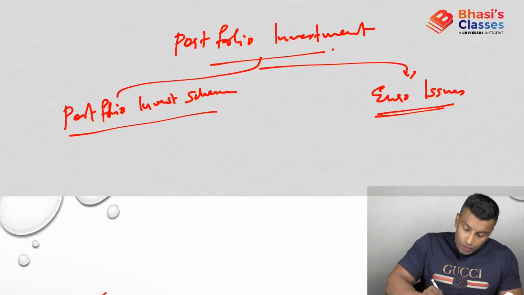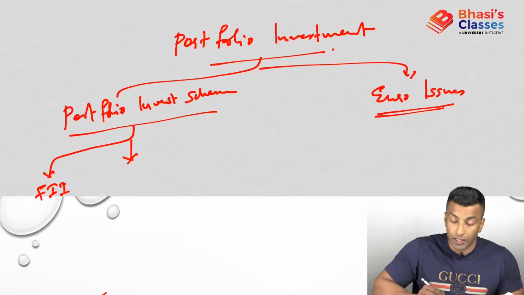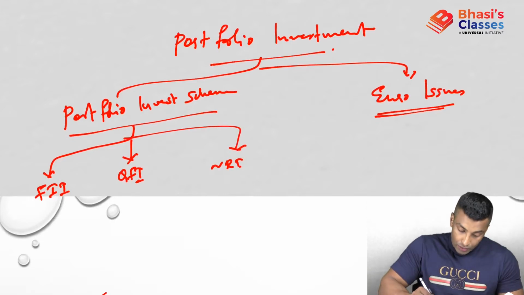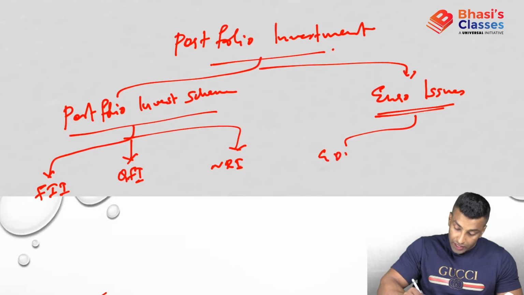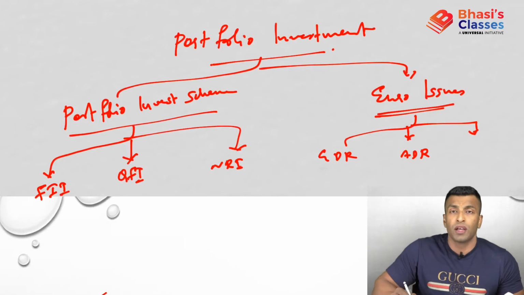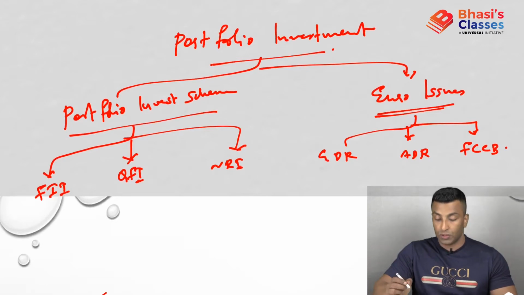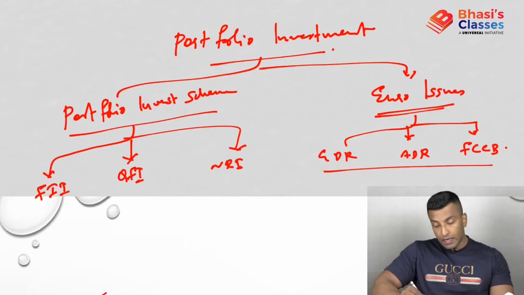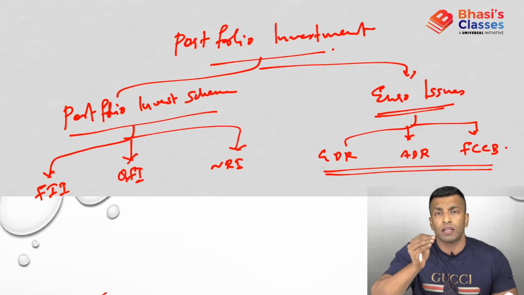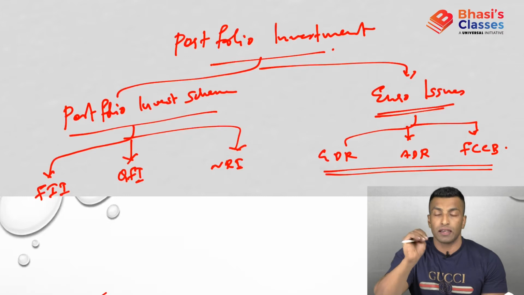Now let's look into what all things will come under this. Here FIIs will come, that is foreign institutional investors. Then QFI will come, qualified foreign investor. Then you have NRIs. Under euro issues we'll be talking about GDR, ADR, and Indian depository receipt also along with this. We'll also discuss foreign currency convertible bonds. That is also a kind of portfolio investment. So all these are portfolio investment. Why it is a portfolio investment, I'll tell you, because Indian companies are going to get money. That is why it is also classified under portfolio investment. We'll discuss that in detail later.